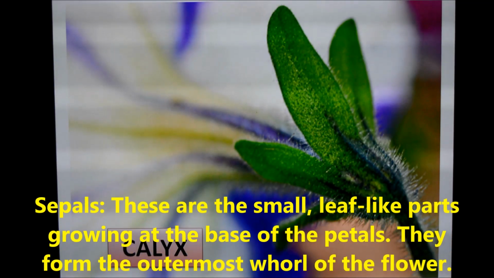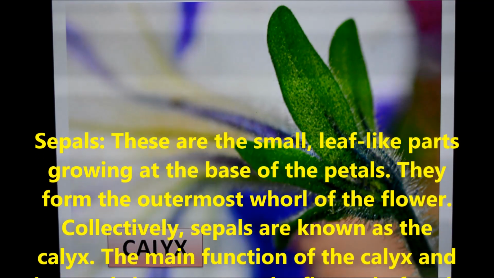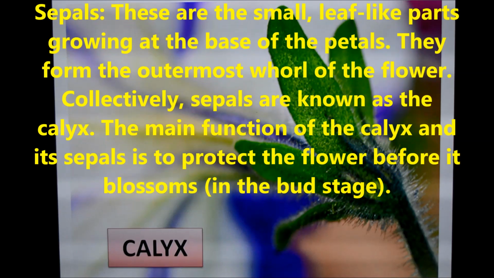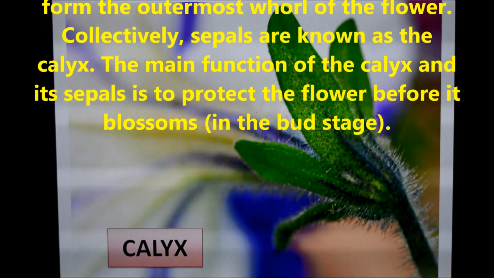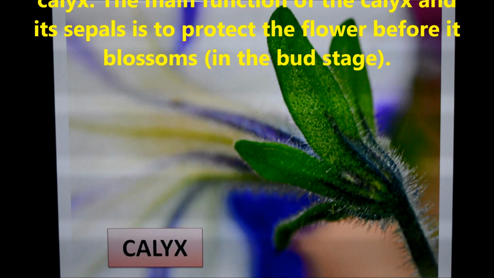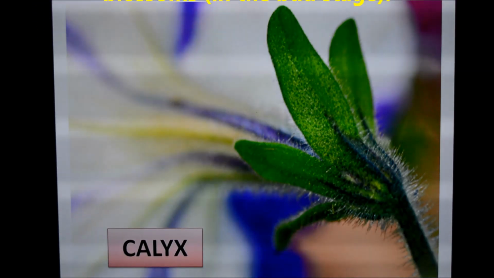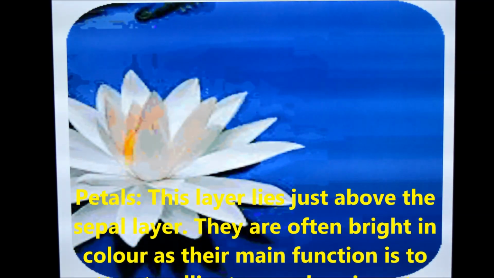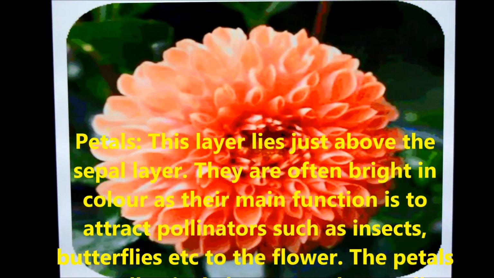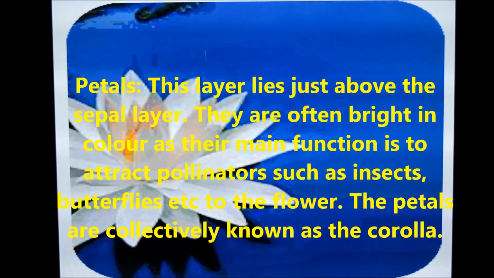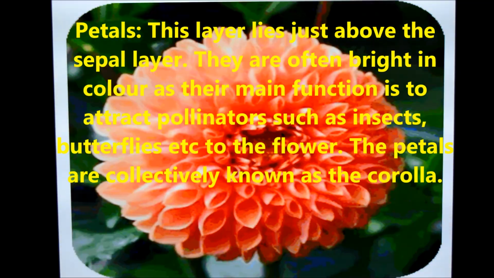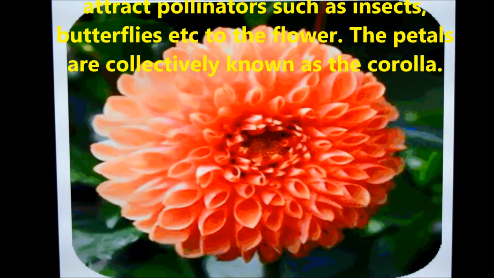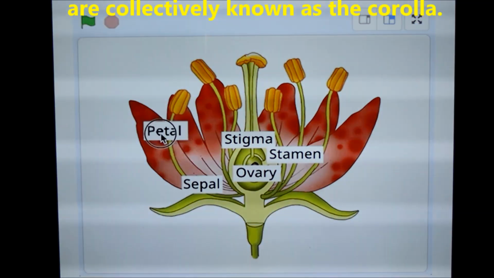Sepals. These are the small leaf-like parts growing at the base of the petals. They form the outermost row of the flower. Collectively, sepals are known as the calyx. The main function of the calyx and its sepals is to protect the flower before its blooming. Petals. This layer lies just above the sepal layer. They are often bright in color as their main function is to attract pollinators such as insects, butterflies, etc. to the flower. The petals are collectively known as the corolla.